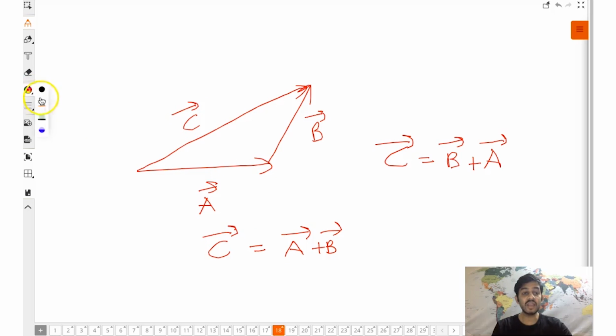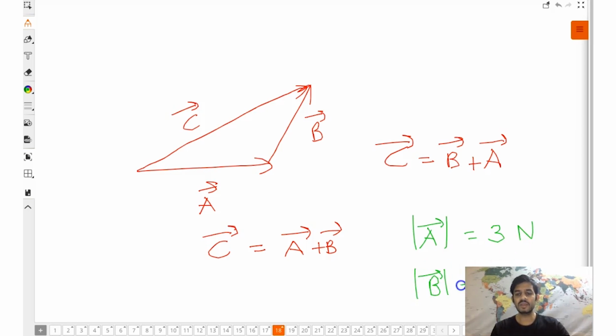Let's say I give you that mod A is 3 units, whatever the units, let's say newtons, suppose. Mod B is 2 newtons. Can you tell me the magnitude of C, the resultant, from this triangle law? No. We have not yet discussed the magnitude part.